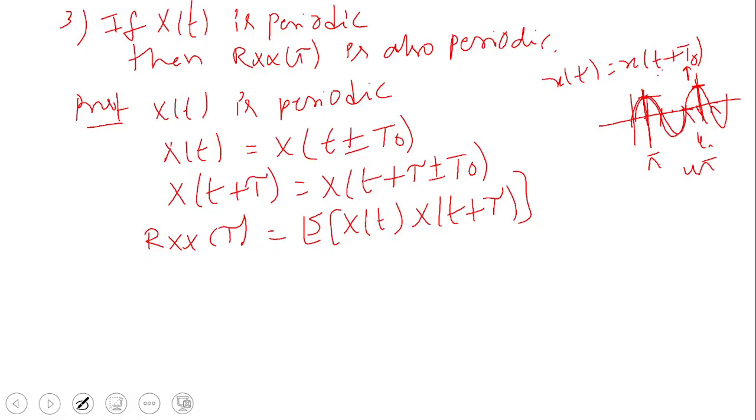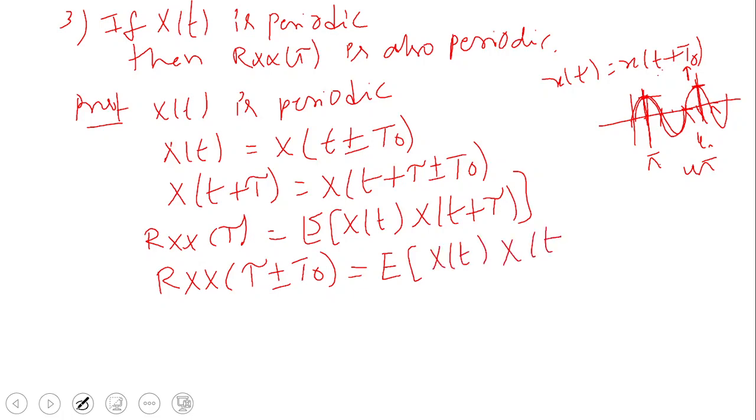That is the condition. So we take Rxx of tau plus or minus t naught, which is E of x of t, x of t plus, in place of tau, tau plus or minus t naught.